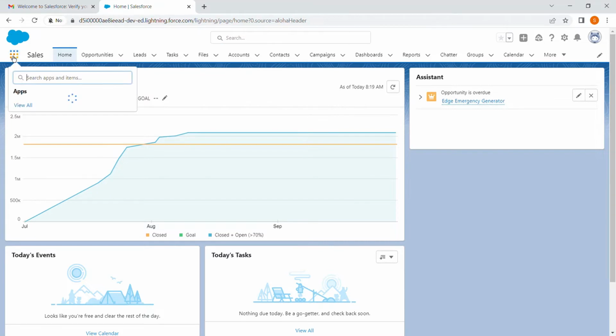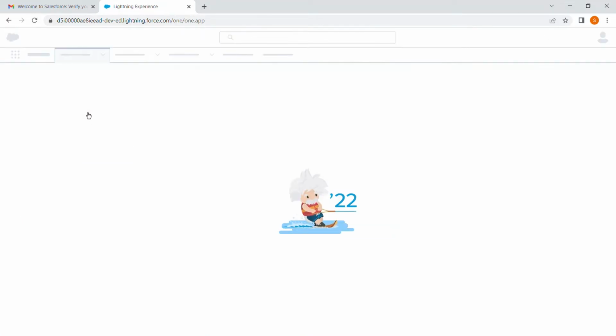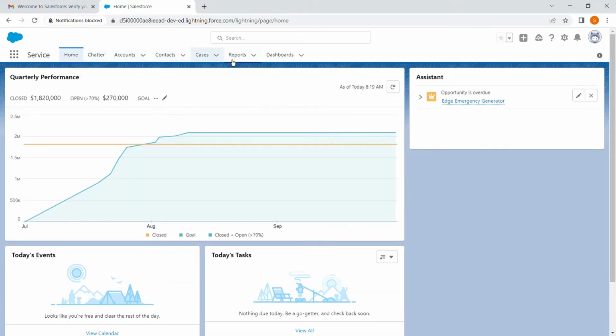Now I am going to describe how to create an application. Here are the standard applications given by Salesforce, like service, marketing, community. These are all the standard applications given by Salesforce by default. Now we are going to create a custom application. Just let me show you the standard application, how it looks. Here it is, the Service standard application.